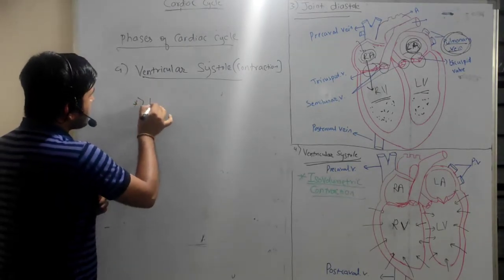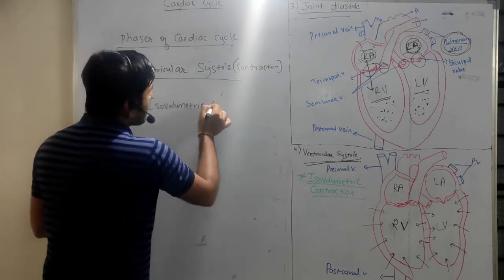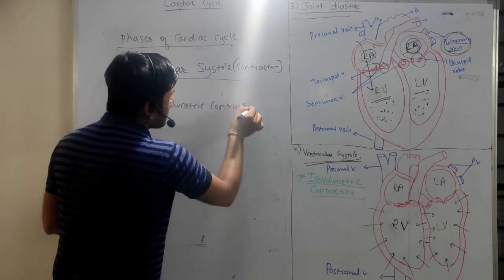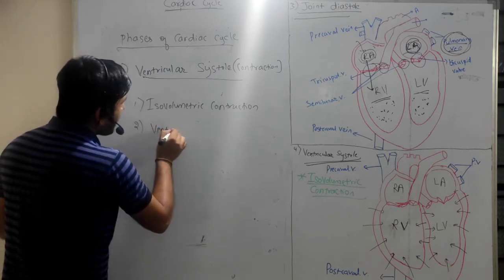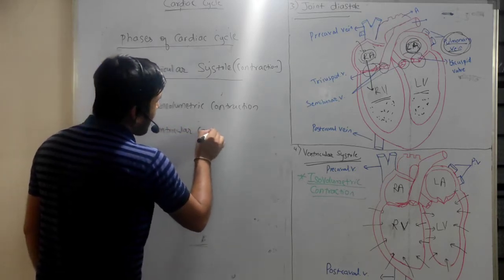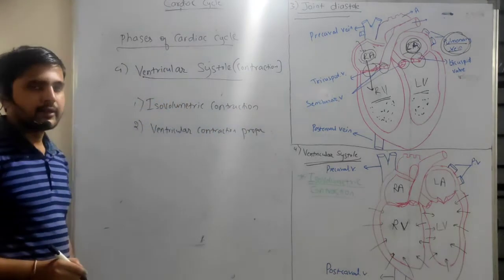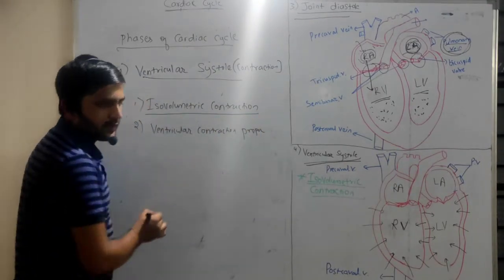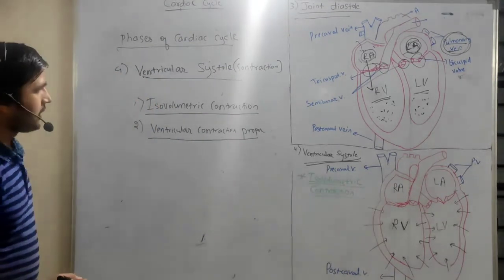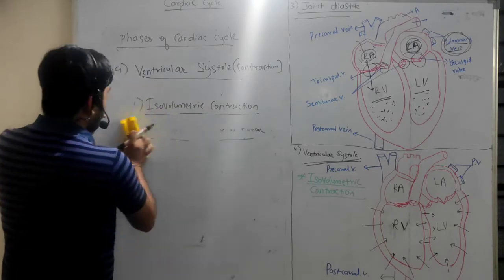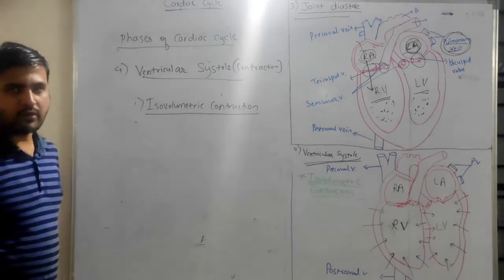One is isovolumetric contraction and second one is ventricular contraction proper. Right? So one is the isovolumetric contraction and second one is the ventricular contraction proper. Right? So we will see one by one. So first one is isovolumetric contraction. Right? So what happens in isovolumetric contraction?